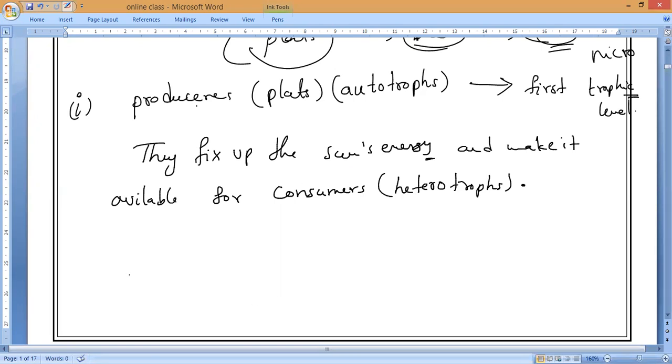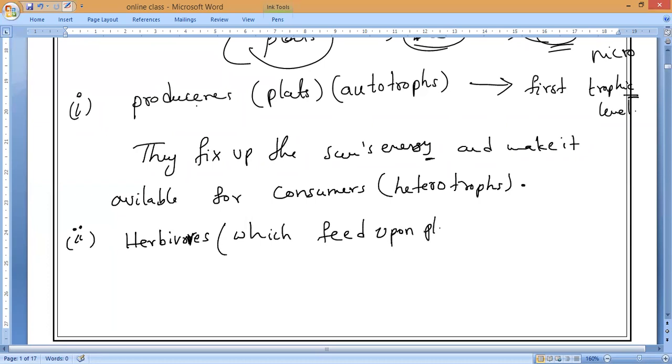So now if we take these consumers, we have three kinds of consumers. The first one we call what, guys? Herbivores. Understand? Herbivores, what will they eat? They feed upon plants, or autotrophs. So that is why they constitute the second trophic level. What will they constitute, everybody? Second trophic level. Understand, everyone?